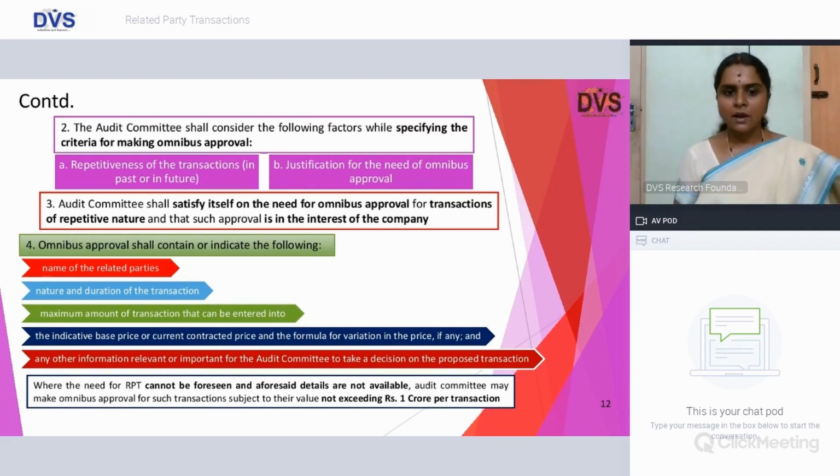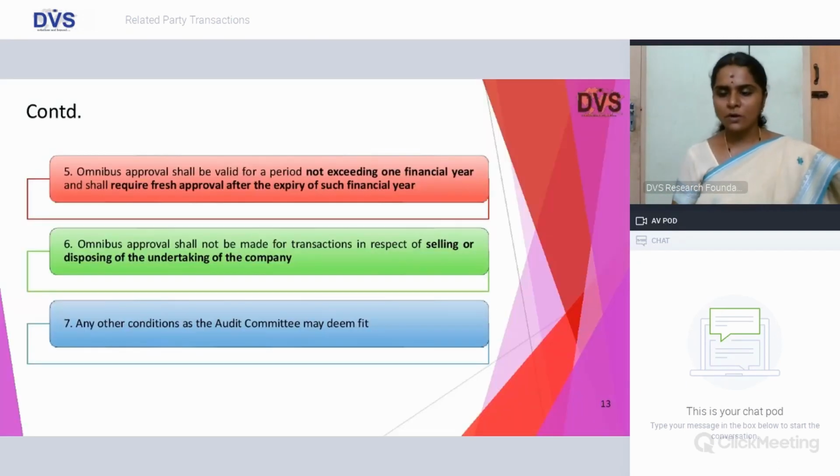And where the need for RPT cannot be foreseen and the aforesaid details are not available, the audit committee may make an omnibus approval for a value not exceeding 1 crore with regard to such transactions. And we already discussed that this omnibus approval shall be valid for a period of 1 financial year. And every year you have to place it before the audit committee for fresh approval, preferably at the beginning of the financial year itself.